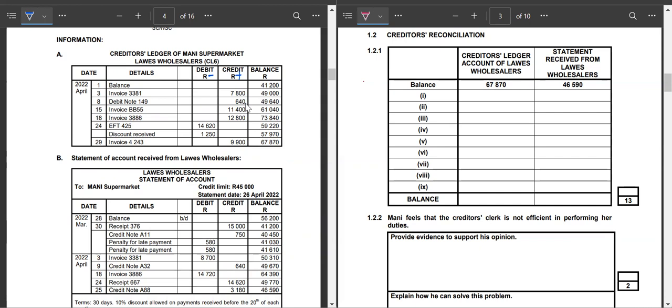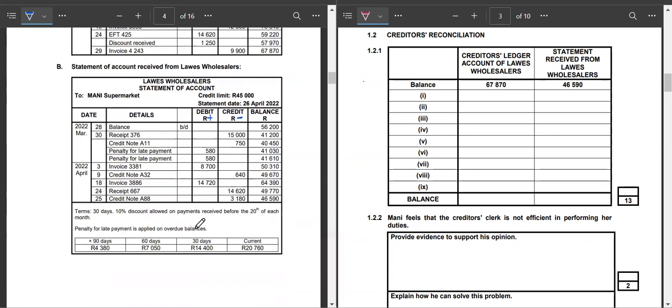There is a debit note there. That should worry us. That should be a mistake. And we have an invoice here, which is correct, another invoice. And we have a payment discount and an invoice. So this is in the ledger. When we come to the statement, our statement will increase on the debit and it will decrease on the credit. All right. And then you see there's a receipt and then there's a credit note there. And then there's a penalty, another penalty, and then an invoice. And then you see there's a credit note on the minus side, that is the credit side. And you see an invoice on the debit side, a receipt and a credit note. All right. And then we will then continue.